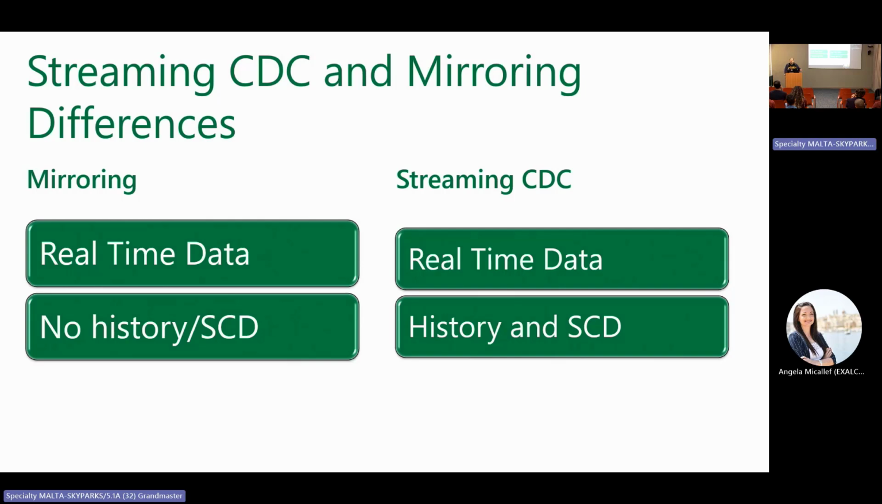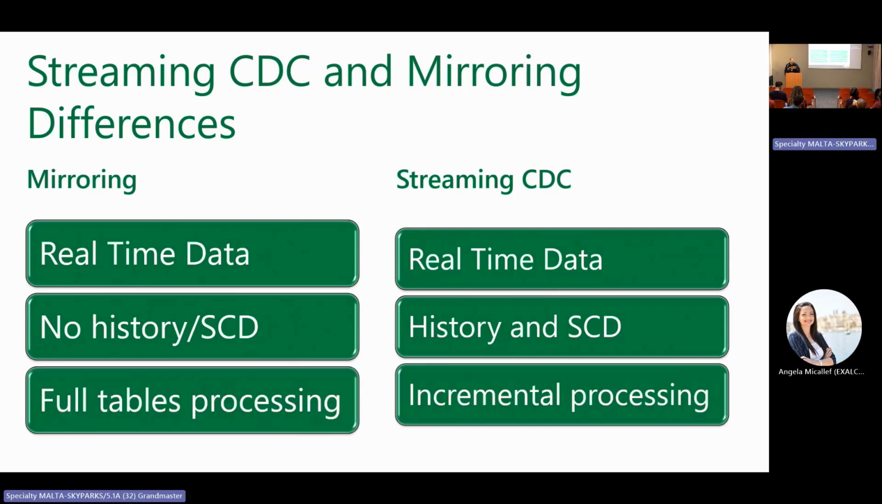Okay, but could you put a processing step after that to make the SCD? If you are about to put a processing step after a mirroring to make an SCD, drop the mirroring itself and use the streaming CDC. That's when you choose the streaming CDC, because you need the SCD. You choose the mirroring when you don't need the SCD. When for some reason you are pushed to not use SCD, that's when you choose the mirroring.